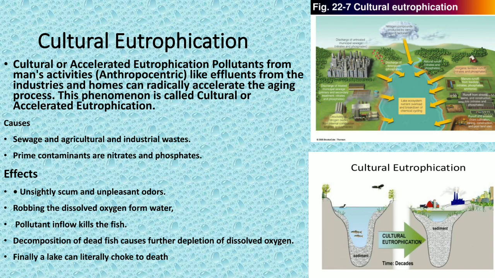So in another simple way, cultural eutrophication is a man-made activity. It is due to man-made activity, so it is also called accelerated eutrophication.